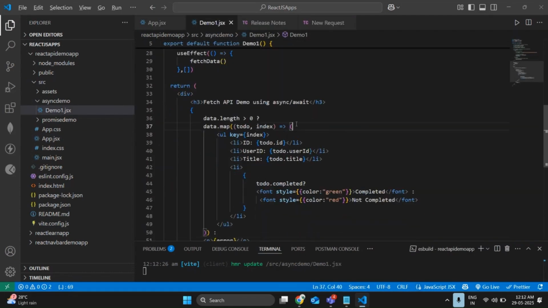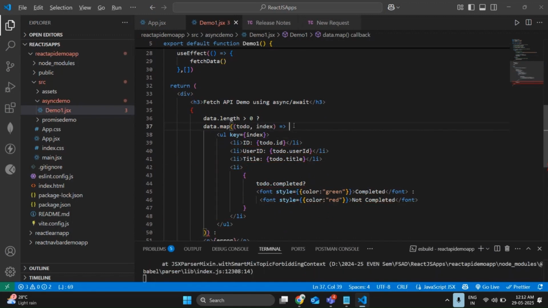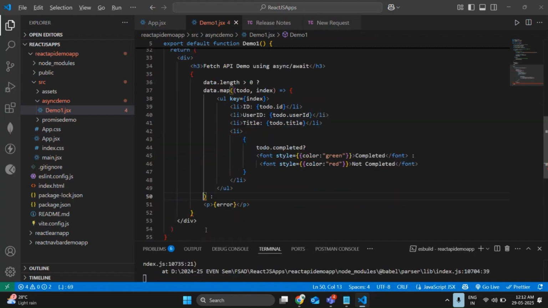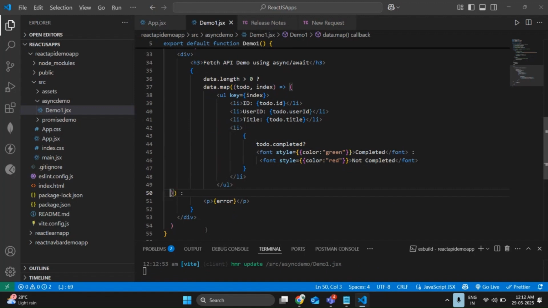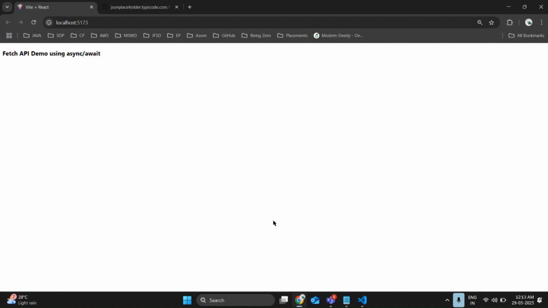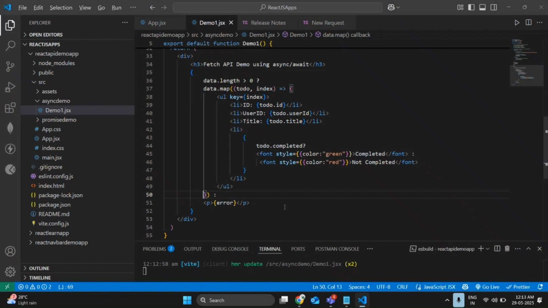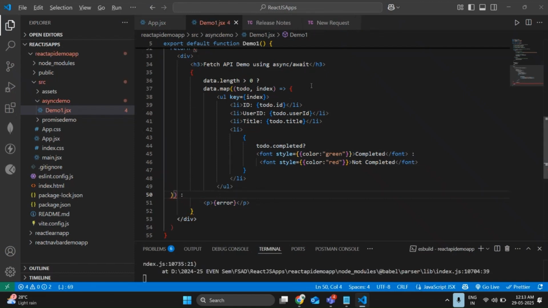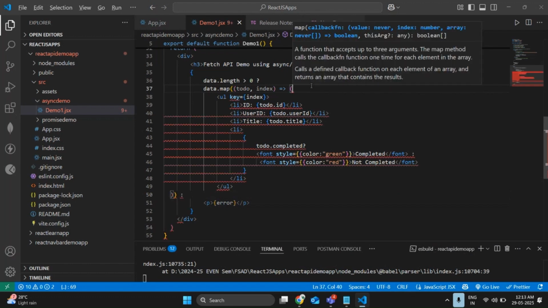I have made a mistake. Previously we were using curly braces directly instead of function braces, sorry. Previously the code was directly using curly braces here. Using curly braces is a mistake, we are not going to fetch our data, and you are going to get an empty screen like this. So avoid using this curly brace. Use the correct brace.